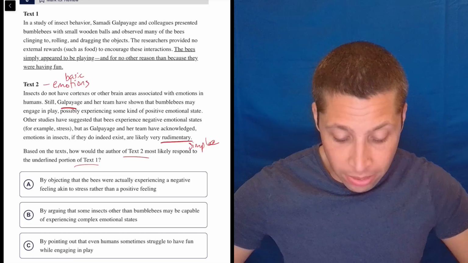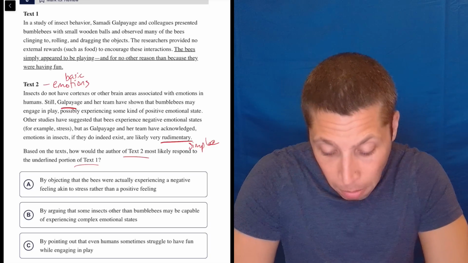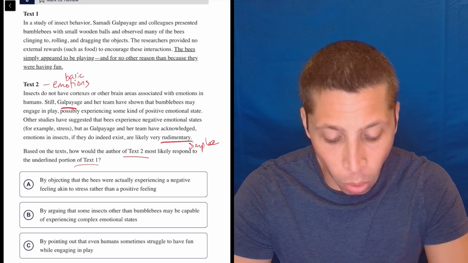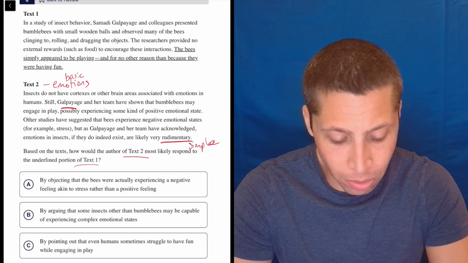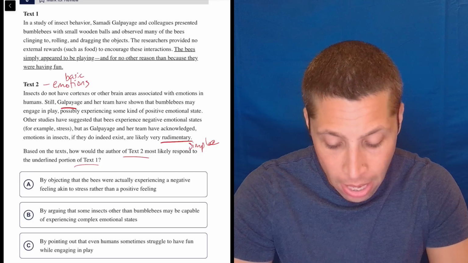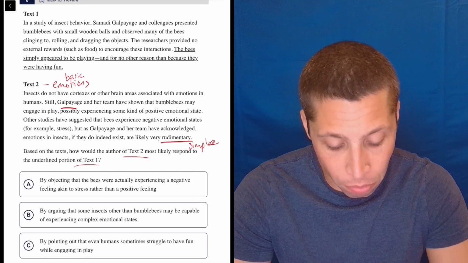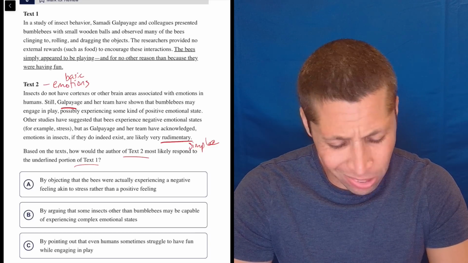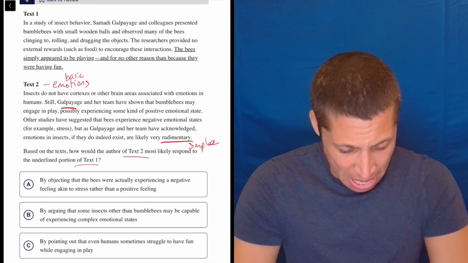Text 1: In a study of insect behavior, this researcher presented bumblebees with small wooden balls and observed many of the bees clinging to, rolling, and dragging the objects. The researchers provided no external rewards, such as food, to encourage these interactions. The bees simply appeared to be playing, and for no other reason than because they were having fun. So how would text 2 respond?